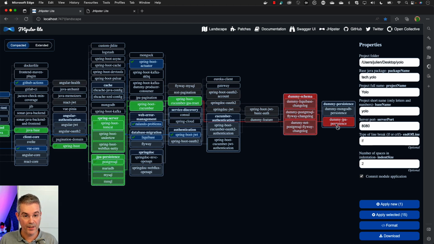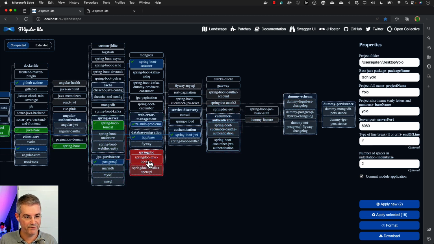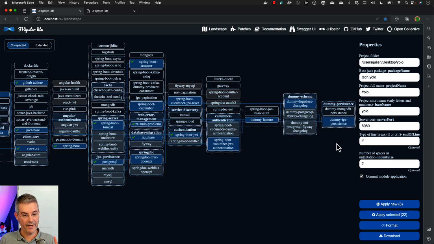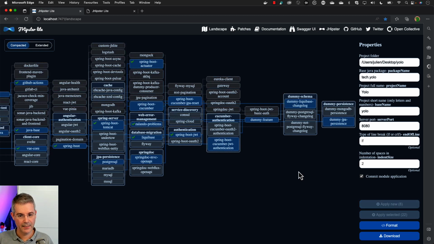What it wants here is Liquibase to manage my changelog, and for that we also need Spring MVC OpenAPI. We need testing with Cucumber. We need the dummy feature, the Liquibase changelog, and the AI assistant. So I've selected all of those. I'm going to apply them. This will probably take some time because now we've added Vue and so on. We've got more checks going on.